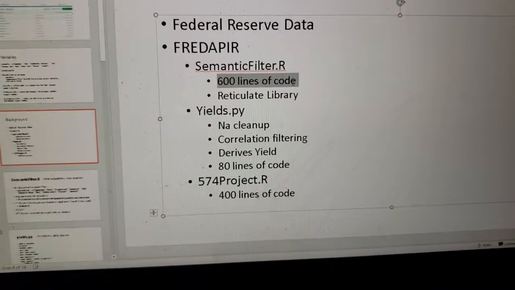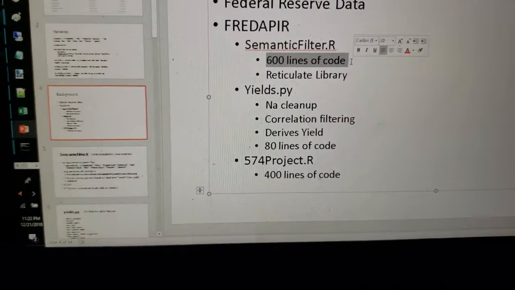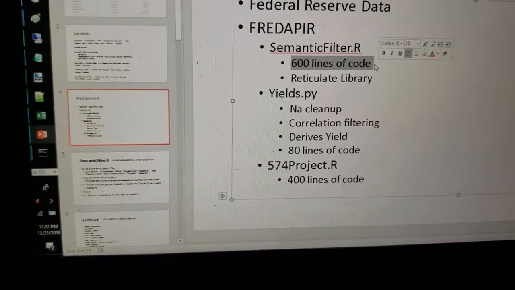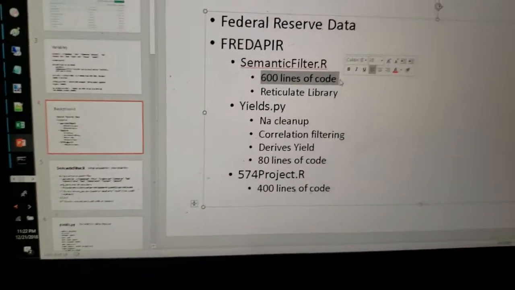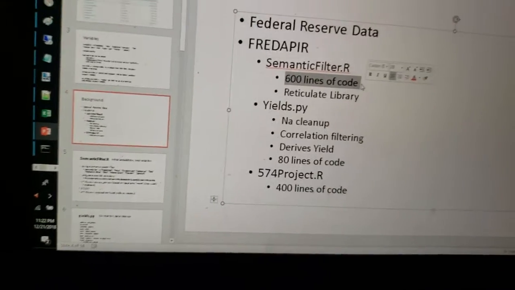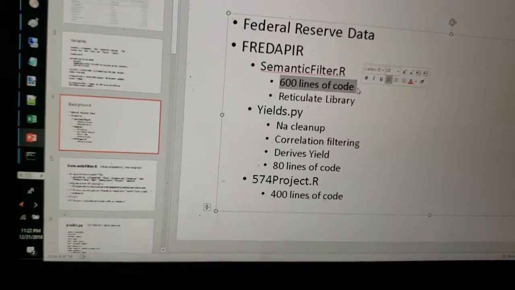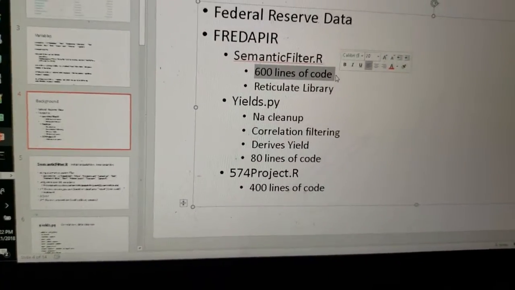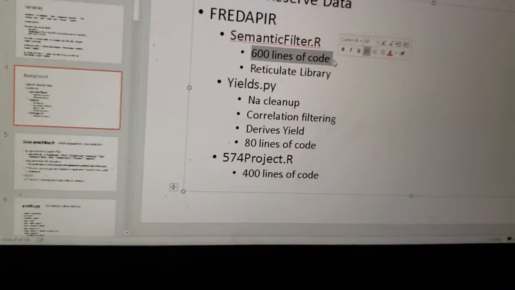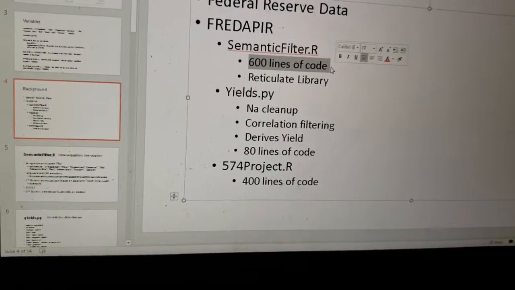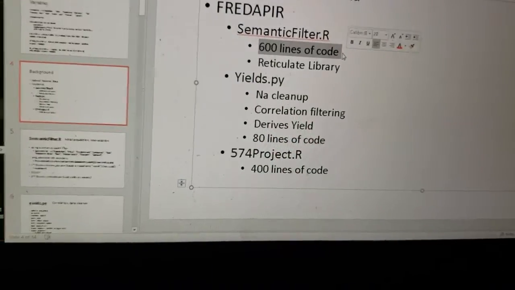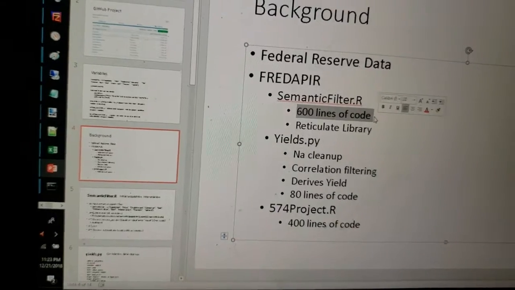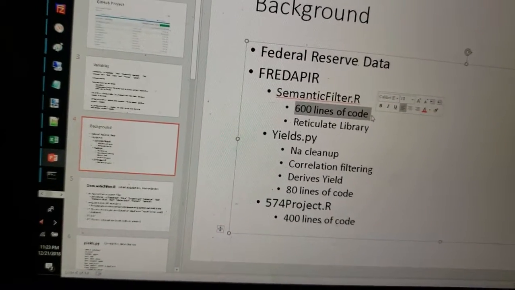So the semantic filter is about 600 lines of code. It basically goes in and grabs 30 years of data by quarter for all that semantic search space I mentioned, and it interpolates. It does some tricky things, like some of the data is reported yearly, some weekly, some daily. So I wanted to interpolate, but then I was having an issue where it would leave NAs on the tail end, and that's not good because some of the algorithms would extend the last non-NA value all the way to the end.